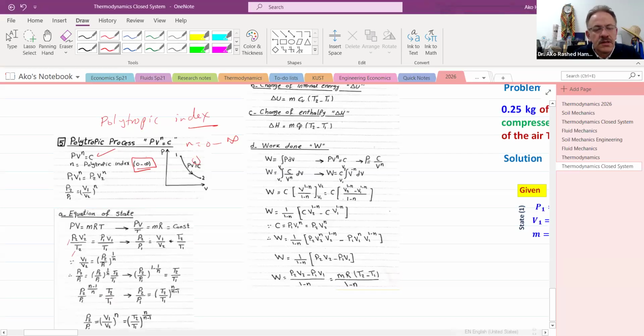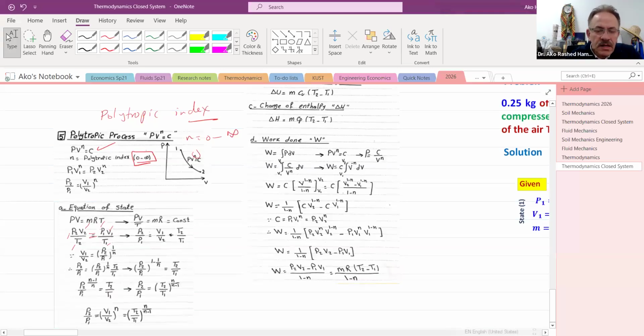P, V, T relations will be valid. Okay, now, that's the equations that we have. That's all for the equations of the state.